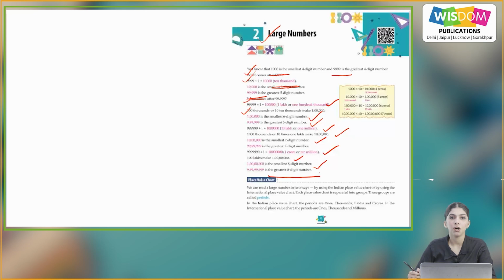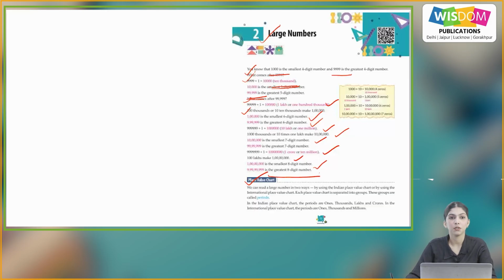So here we saw the smallest and greatest 5-digit, 6-digit, 7-digit and 8-digit numbers. Now we will see all these on the place value chart.